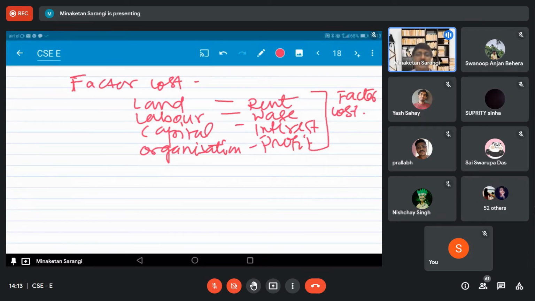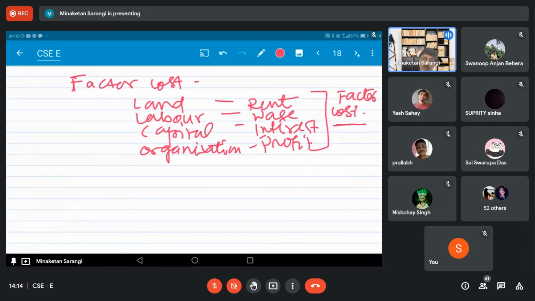Why does this happen? When any person is purchasing the paddy, or the farmer is selling the paddy, what is the farmer doing? The farmer is only taking into account how much price he is paying towards the four factors of production: land, labor, capital, and organization. He is adding the rent, wage, interest, and profit. How much is the total? This is the factor cost. He is only taking into account this factor cost.